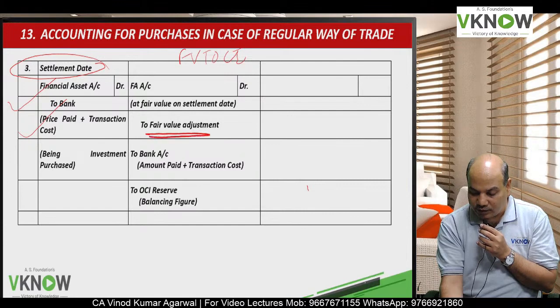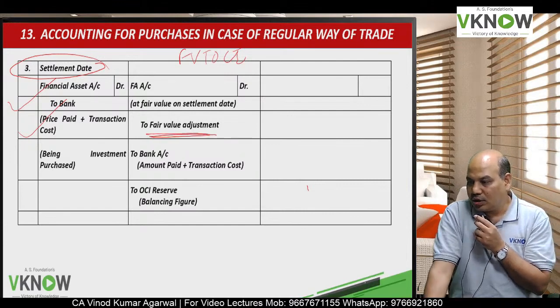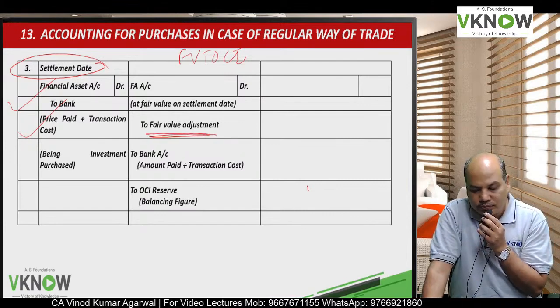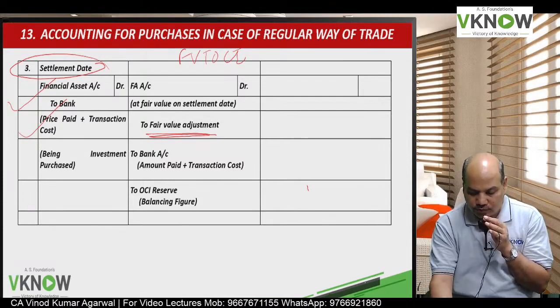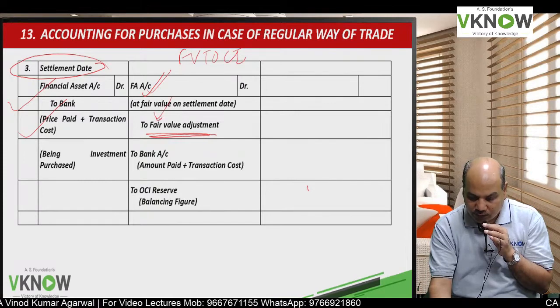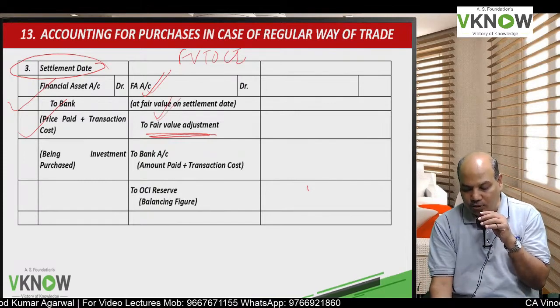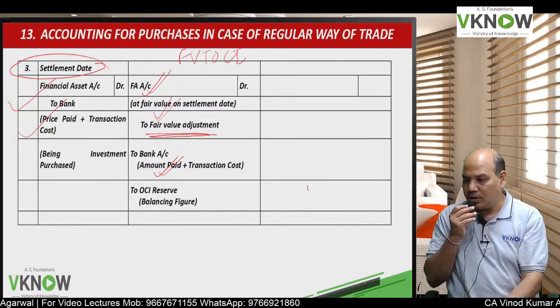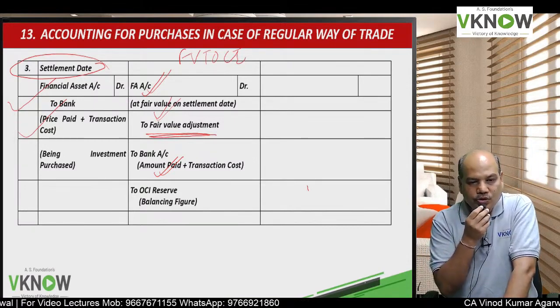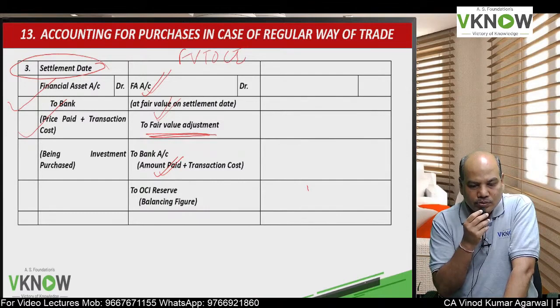Remember, we have created one account called fair value adjustment account; that fair value adjustment account will close. The financial asset will be recorded at fair value. Any payment made to bank account, and to OCI reserve the balancing figure.